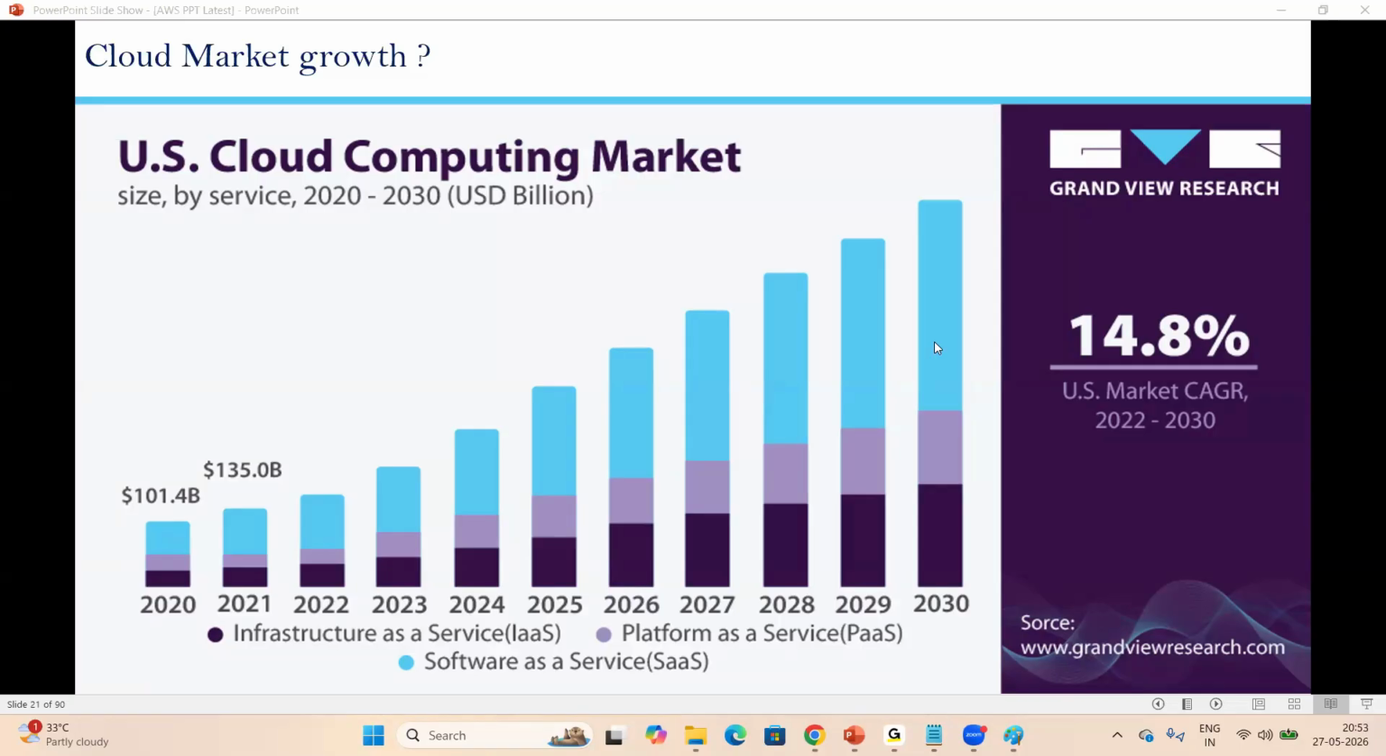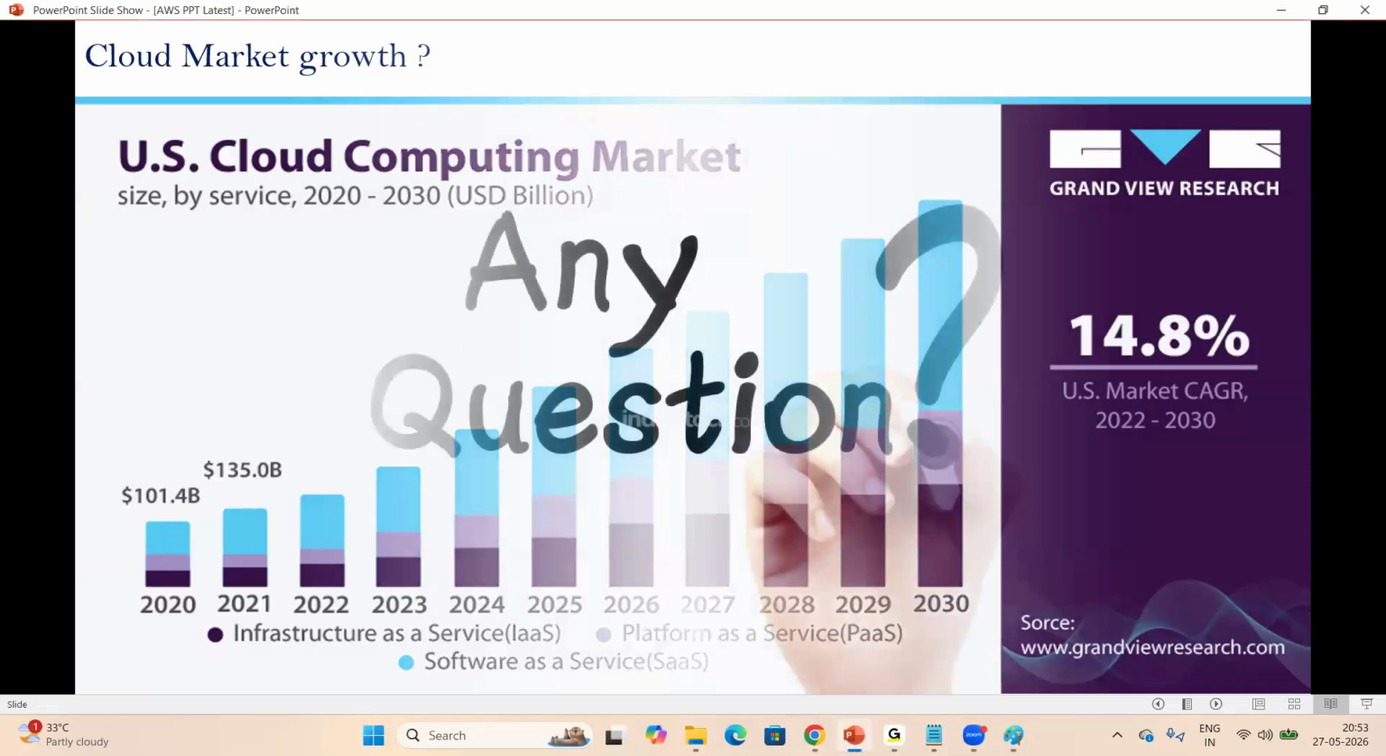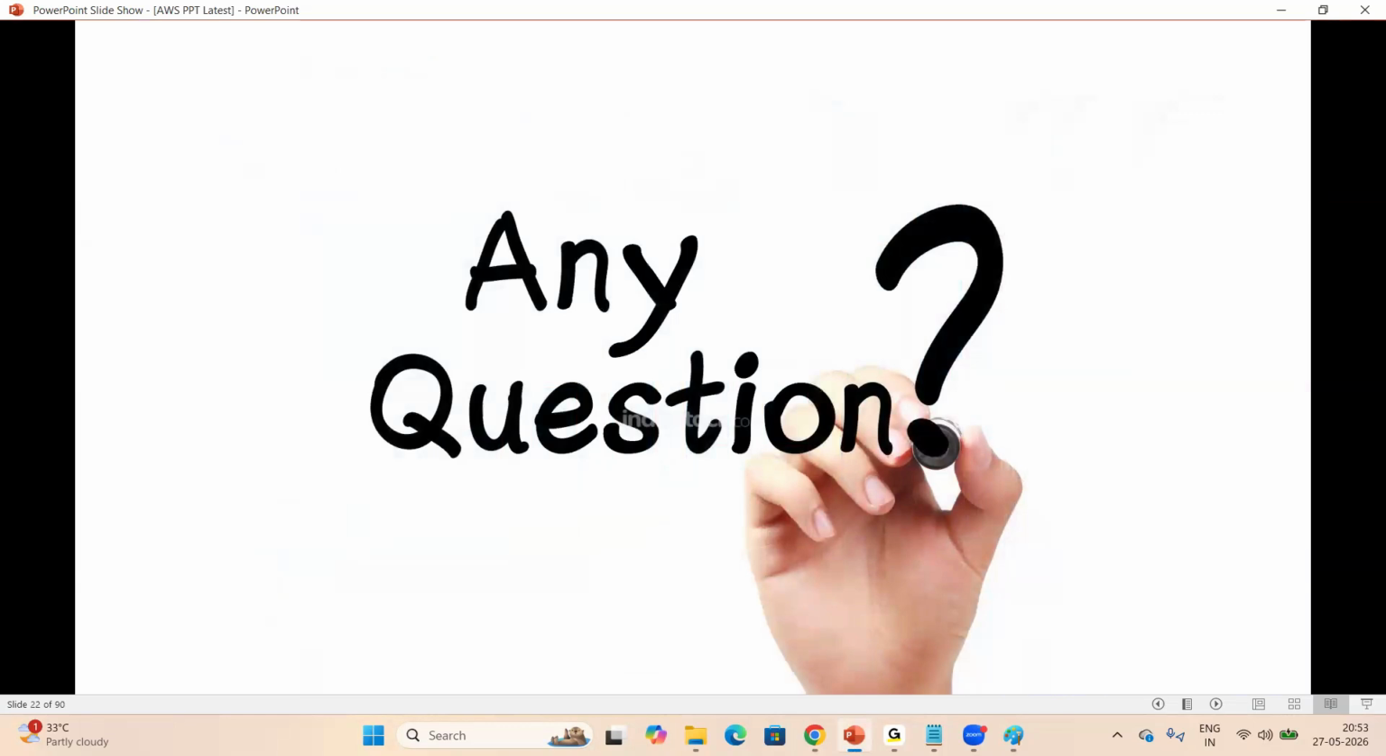Clear, right, everyone? Fine. Tomorrow we'll discuss SDLC, the software development lifecycle, which is a very important core topic. After that, we'll jump into regular sessions. We'll start the basics from day after tomorrow onwards.